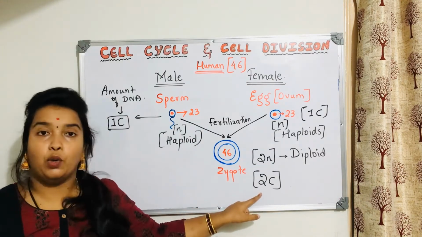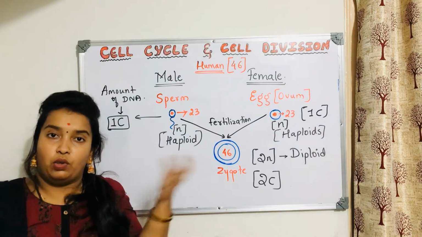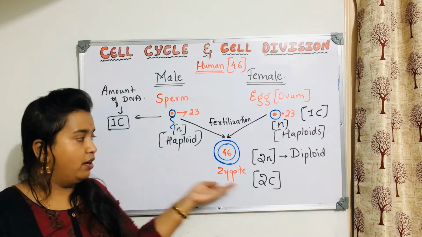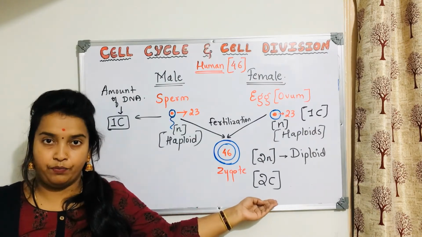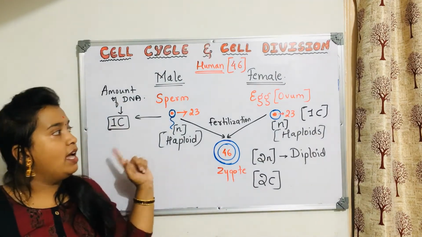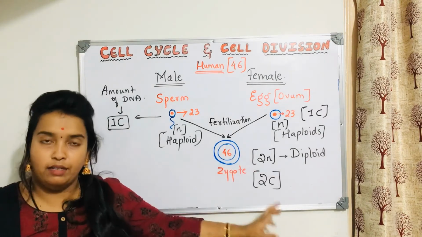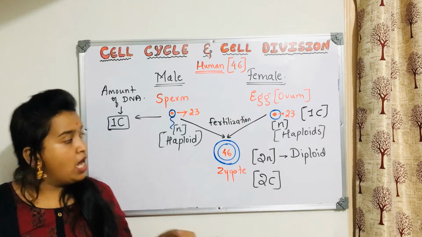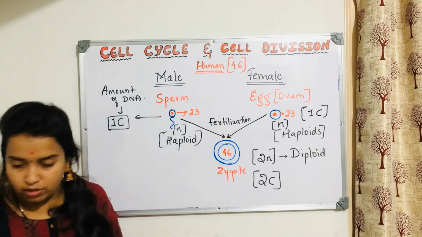And this is called 2C because it has two contents of DNA, both combined over here. So we call it 2C. I think all these basic terms, the amount of DNA, haploid, diploid, are clear. Now later on, just take down this much.